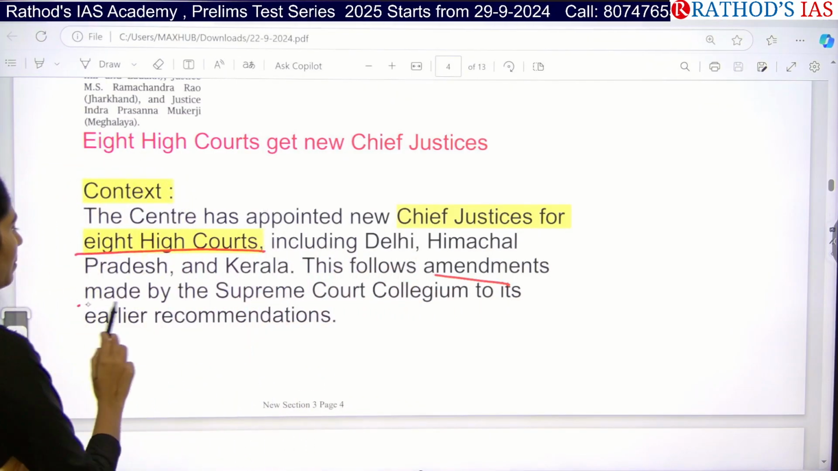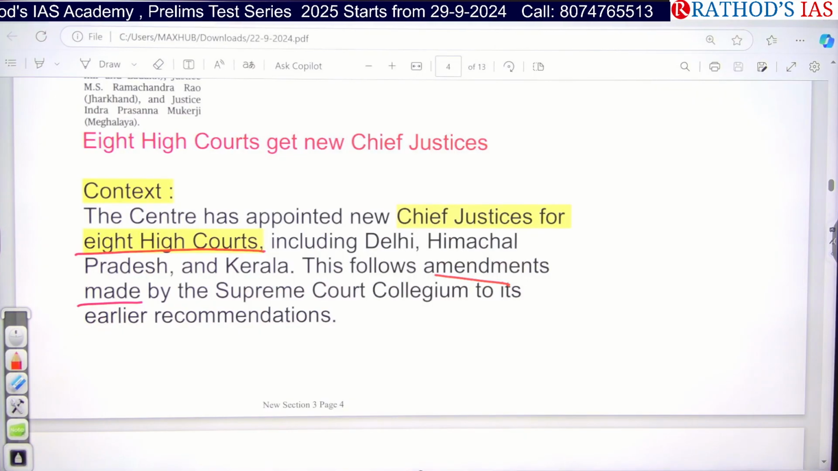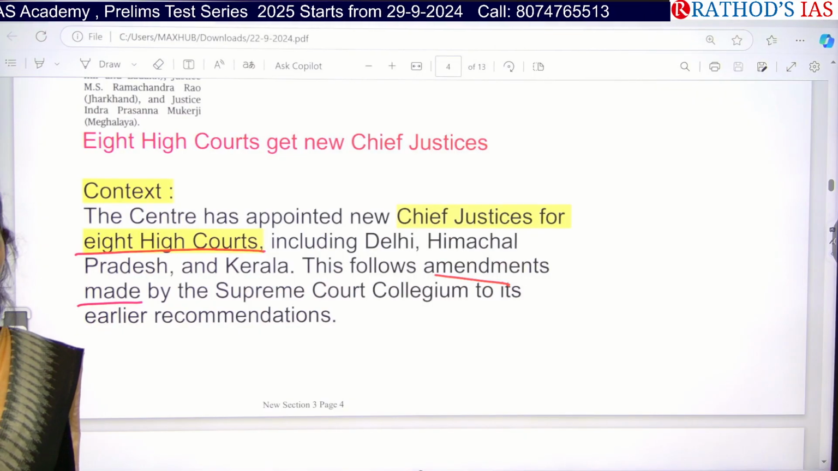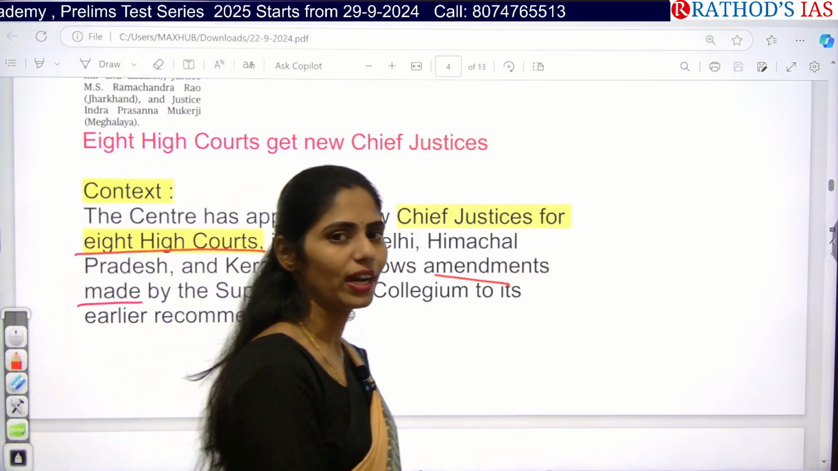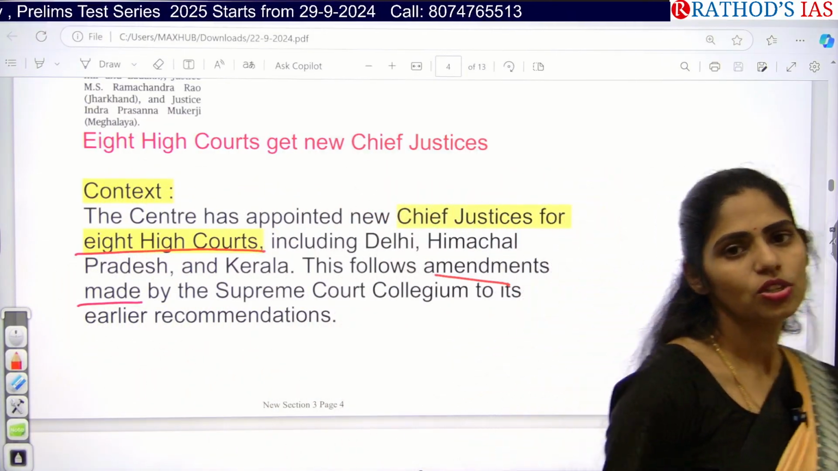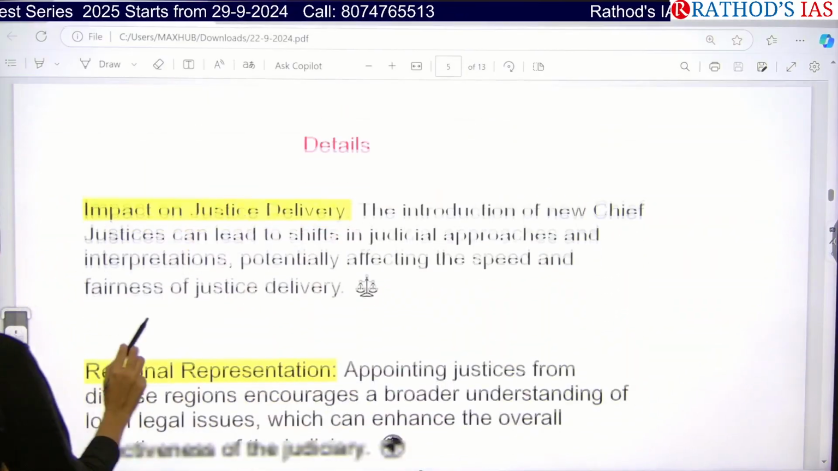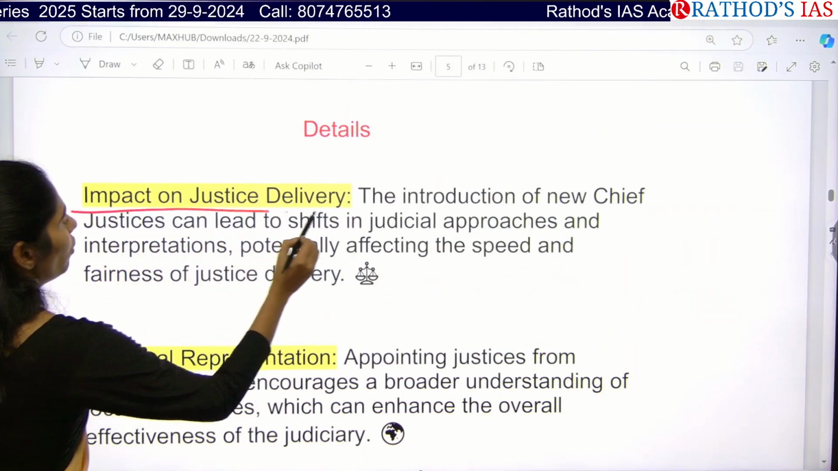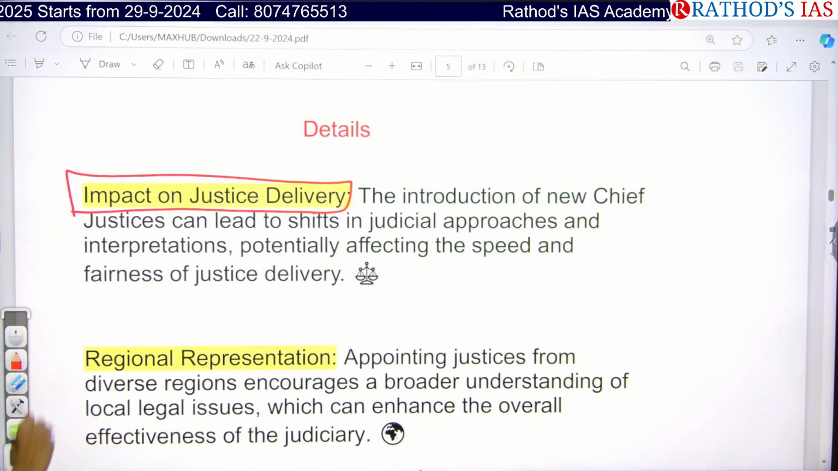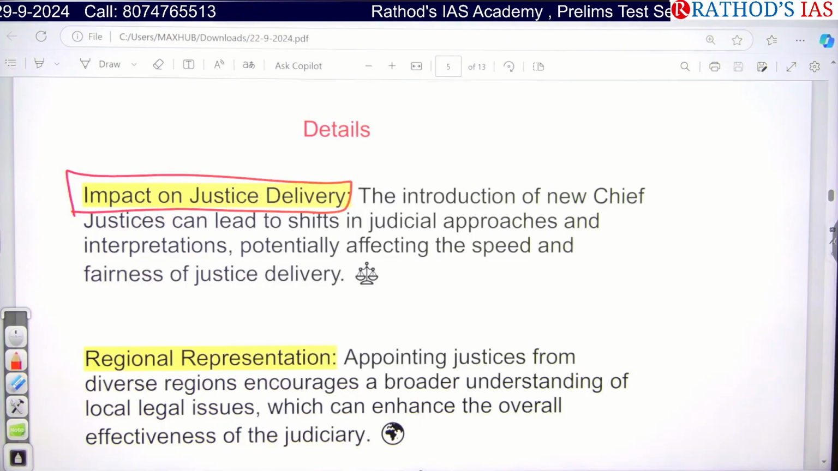Because recently there were some amendments made by the Supreme Court Collegium to its earlier recommendations, and because of the Supreme Court's serious warning about the collegium system and the government, this step had been taken. Now, what are the key points you have to remember when this kind of action is taken by the government? We can understand that yes, there will be a huge impact on the justice delivery system.